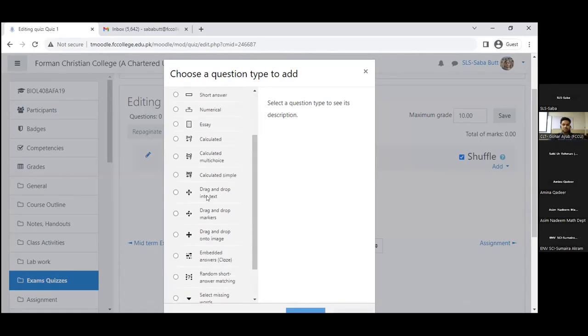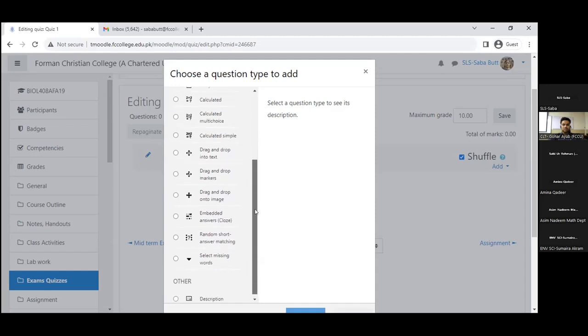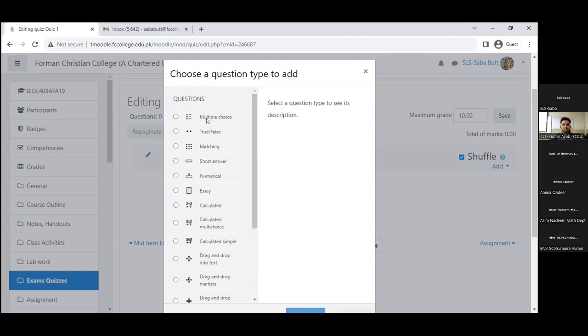Drag and drop onto text, for example if we want them to make a flow chart out of scattered pieces. Drag and drop markers at a particular place, drag and drop onto an image. In biology, for example, we have images, and if we want to join them together into a sequence, we can do that also. So there are many options you can try, but I'll select a few important ones which we commonly use.